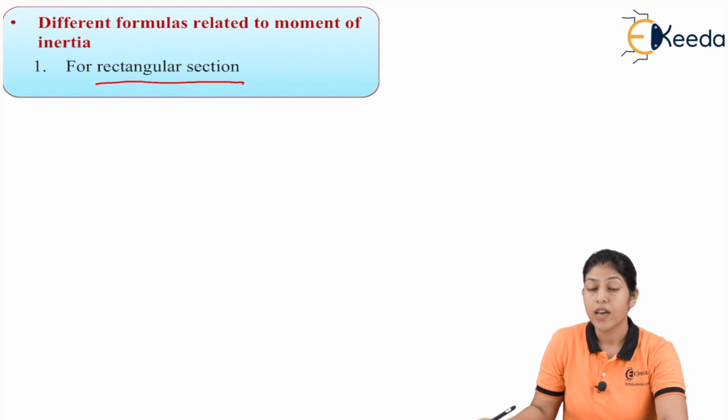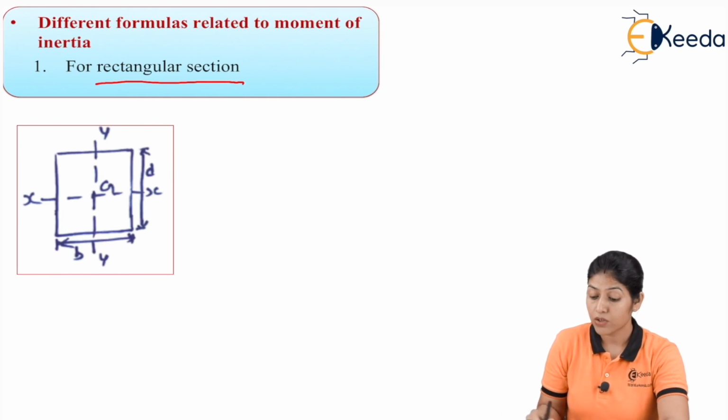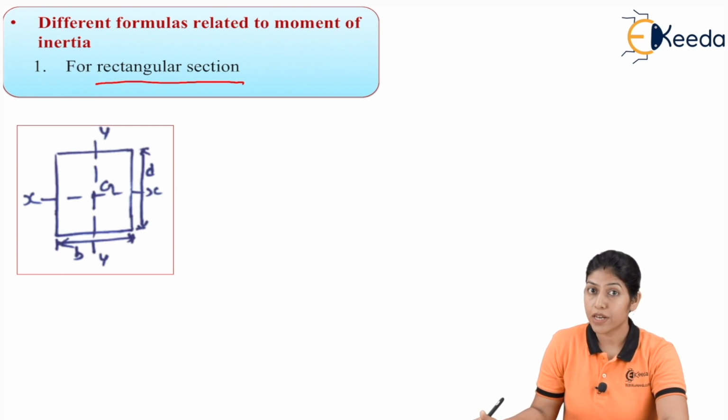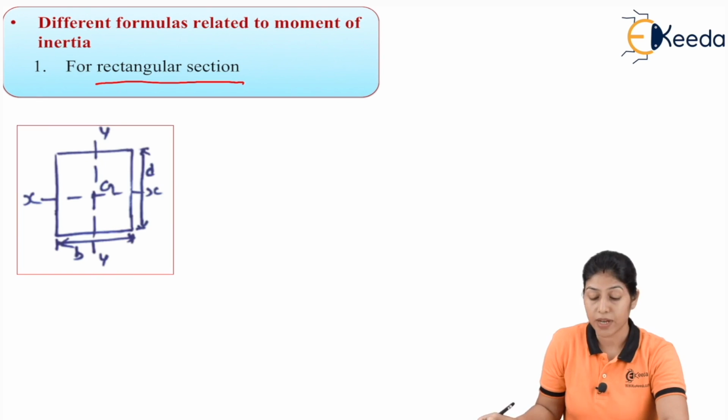So if we write down the formula as per the shape and size, first I am taking a solid lamina in two dimensions where we are not considering mass. For this rectangular section, the moment of inertia will be for the x-axis and for the y-axis. This is the rectangular lamina, and the width of the rectangular lamina we are considering as b, and the depth of the lamina as d, as given in the diagram.